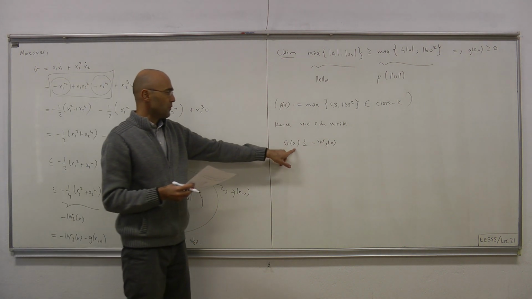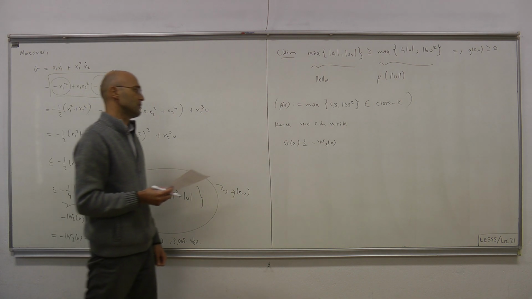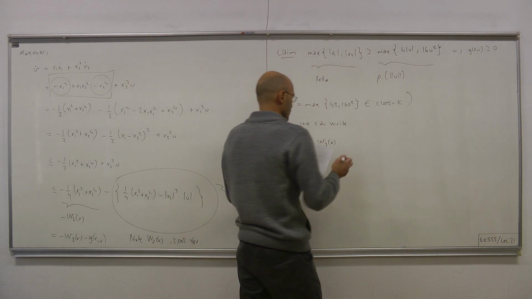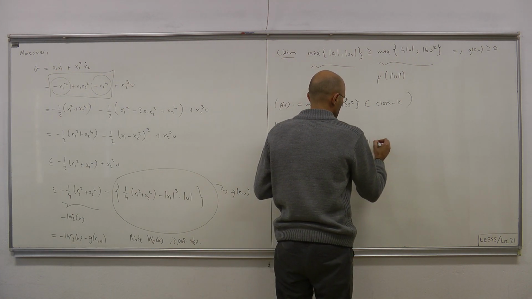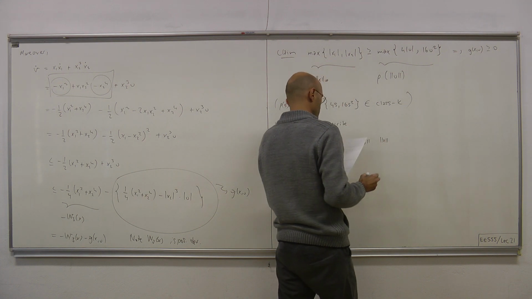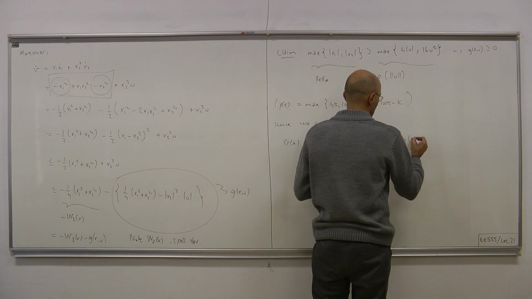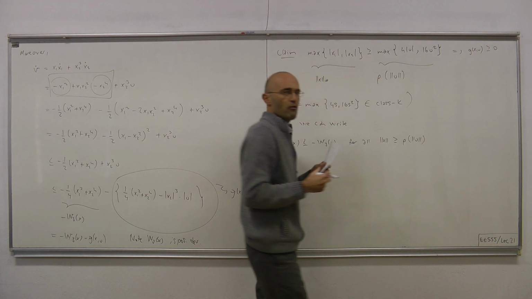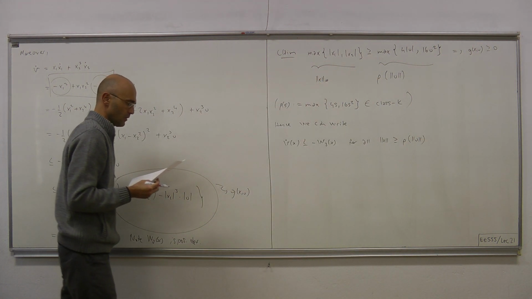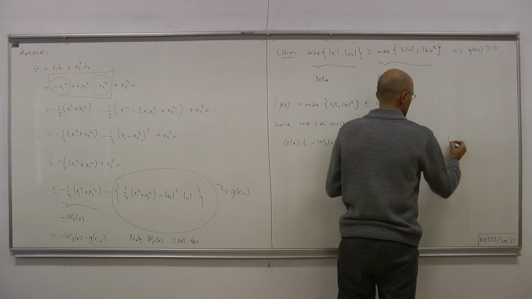So v dot of x is less than or equal to minus w3 of x whenever the norm of x is greater than or equal to rho of the norm of u. Okay, this is our condition 2.